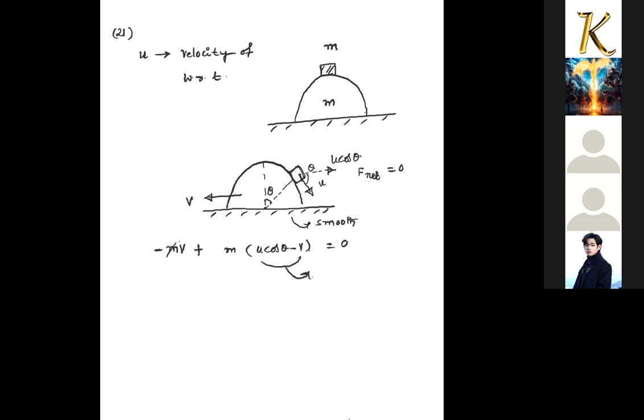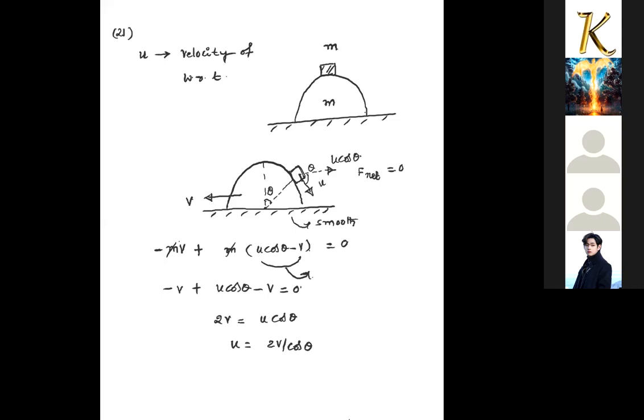You can simplify this: v is equal to u cos theta, and simplify to get the value of u. So 2v is equal to u cos theta, so that u equals 2v upon cos theta.